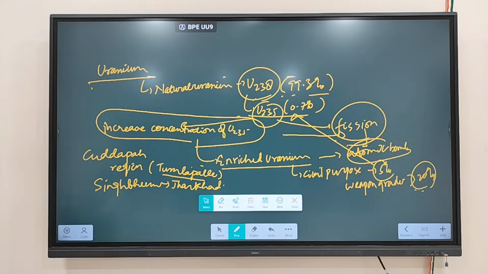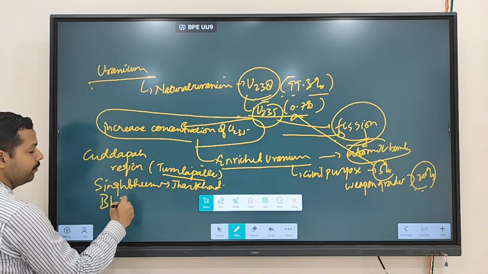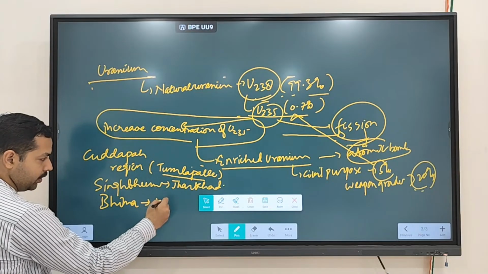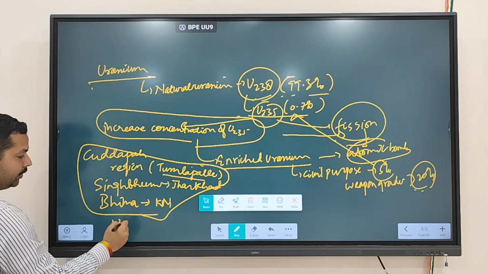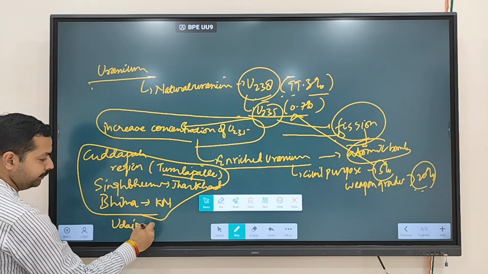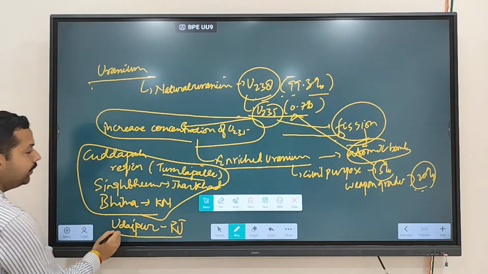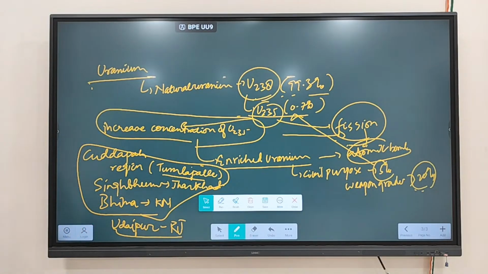Slight uranium is also found in Bhima, along the Bhima river in Karnataka. A slight amount is also found in Udaipur of Rajasthan. These are the regions where you'll find uranium in India. But as we discussed, India does not have a large reserve of uranium.